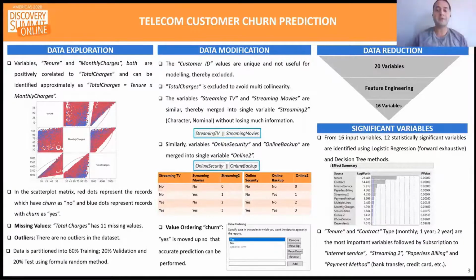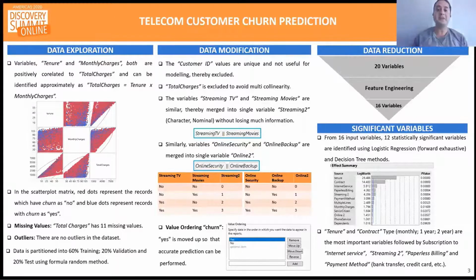We ran logistic regression and decision tree in JMP to find out the important variables. From the effect summary, it was observed that tenure, contract type, monthly charges, streaming TV, multiple line service, and payment method showed significant log worth and were important variables in determining the target.